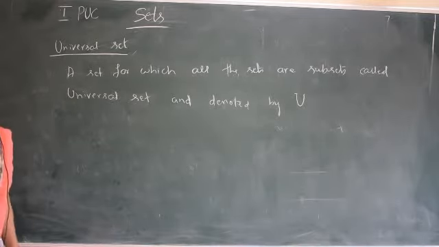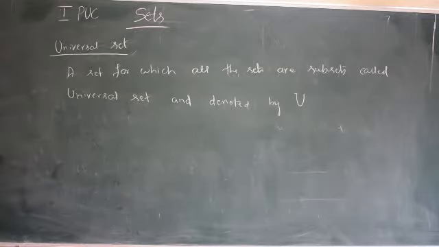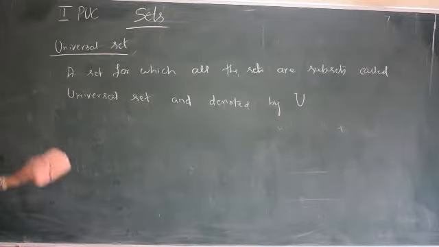From the triangles we are separating right angle triangles and isosceles triangles, and also equilateral triangles, any triangle. The biggest set is the set of triangles. So the set of triangles becomes the universal set.